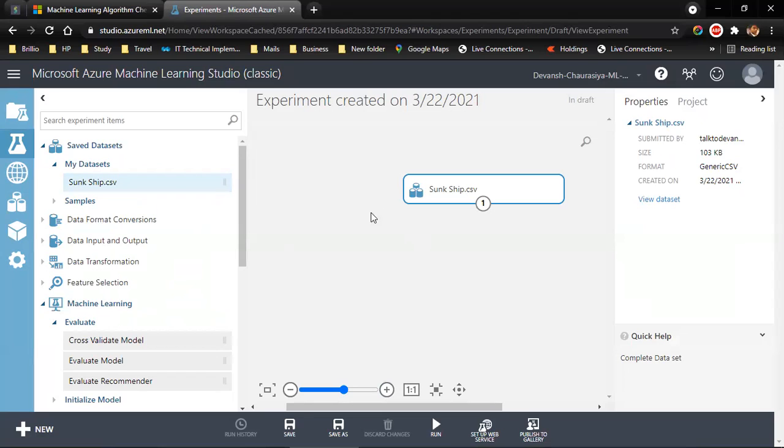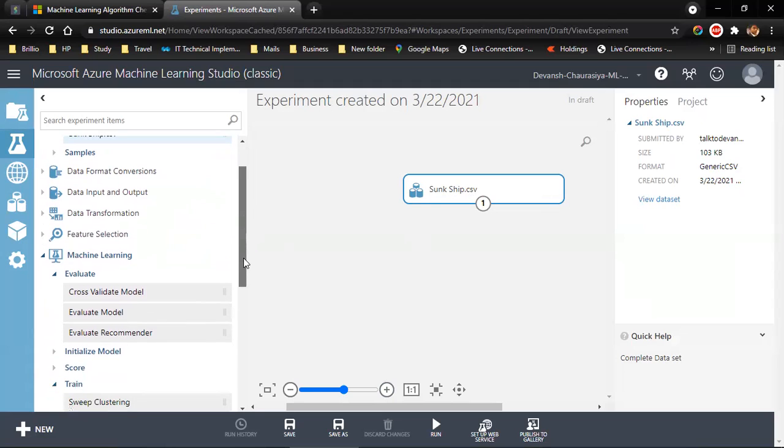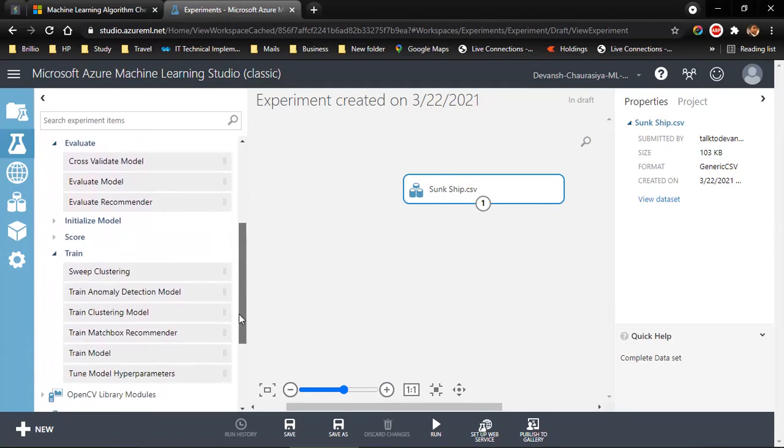And now, as I said, we will not be using all the data. I need some of the data from this data set. So what I will do is I will pick up a module to select certain columns or certain data that we require.